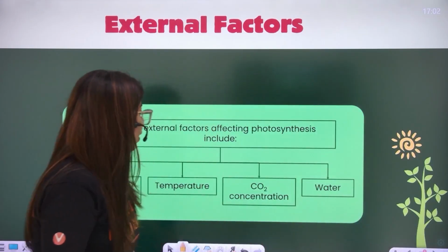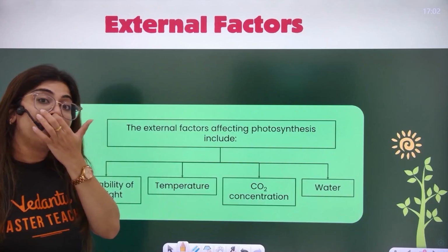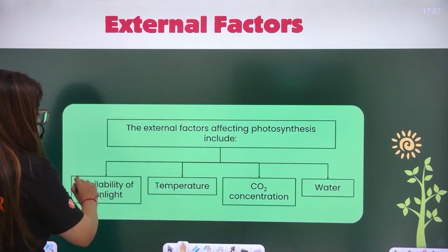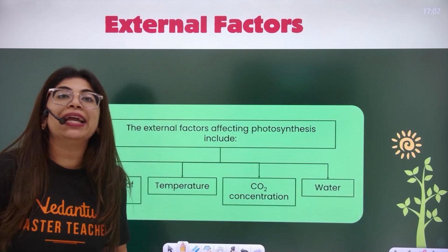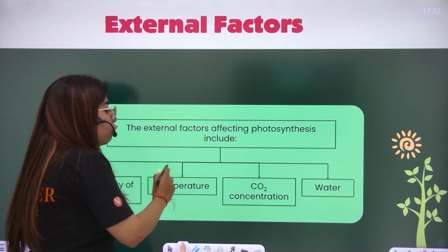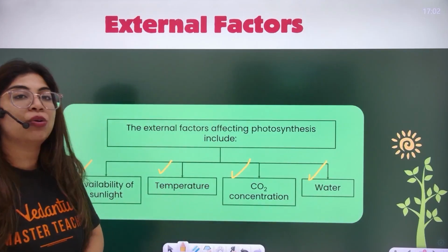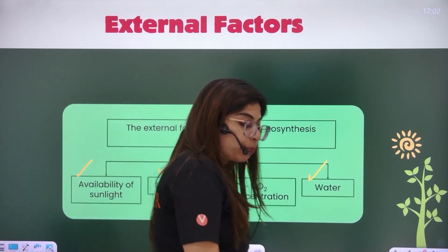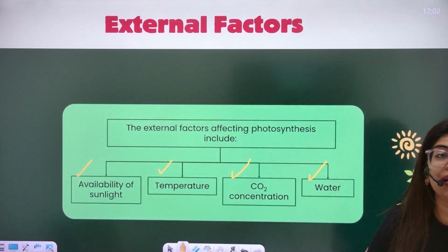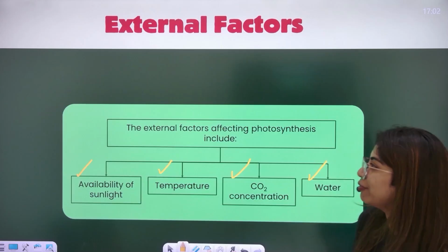Talking about some external factors, the environmental factors, could be availability of sunlight, how much sunlight is available, what is the temperature outside, what is the carbon dioxide concentration outside, and the water that I am giving to the plant.